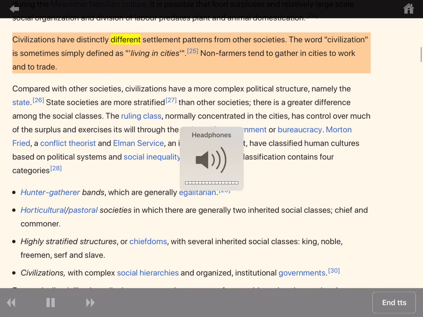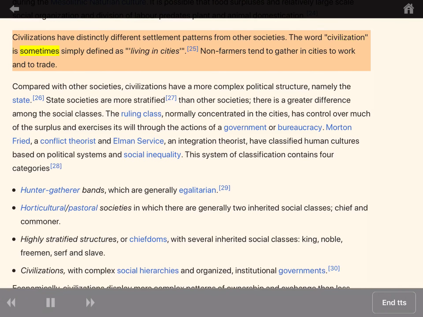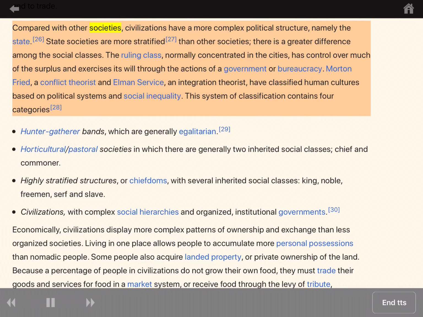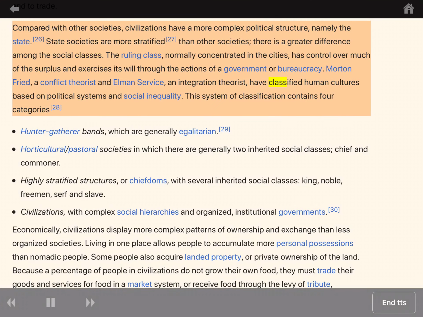Civilizations have distinctly different settlement patterns from other societies. The word civilization is sometimes compared with other societies. Civilizations have a more complex political structure, namely the state. State societies are more stratified than other societies. There is a greater difference among the social classes.